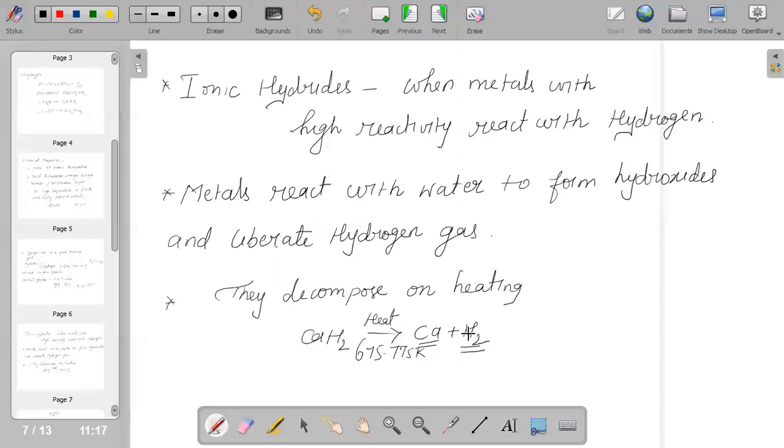And yes, of course, they should have fewer electrons than an octet. That is, it should be electron deficient. Then only is it possible for it to form a covalent hydride.